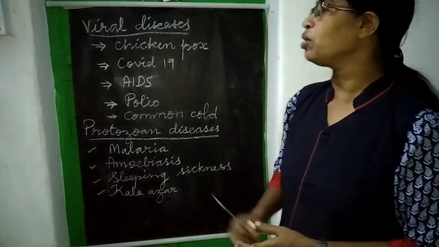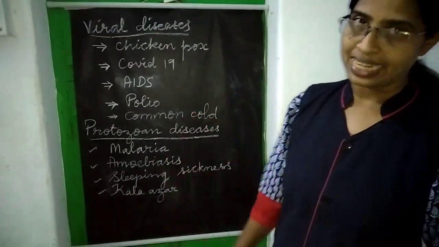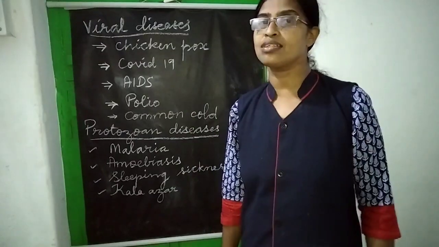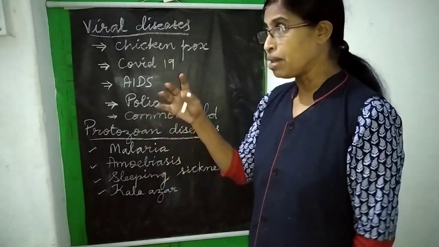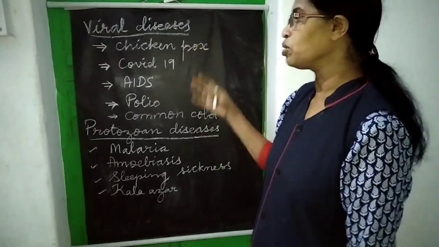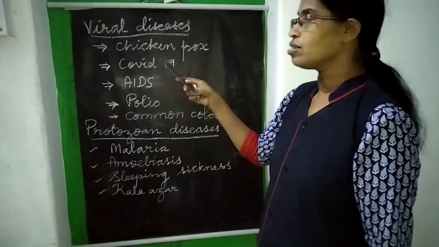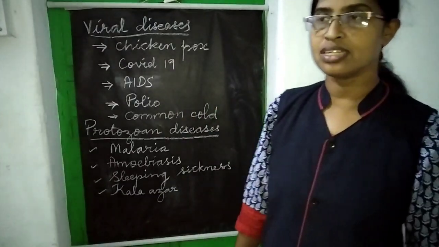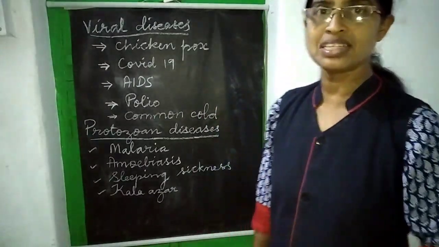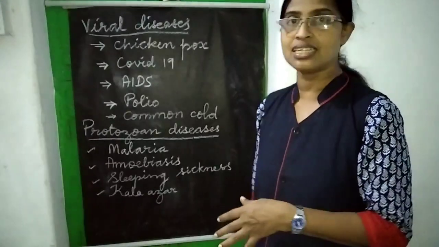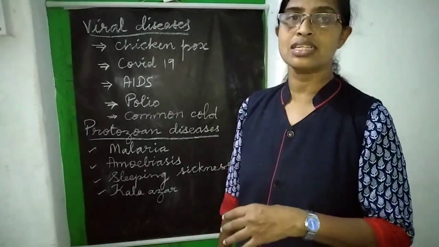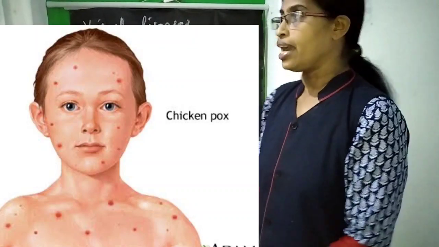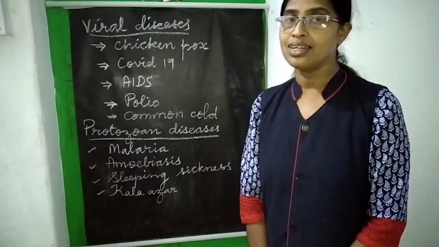Today we are going to see the viral diseases. You know, viruses cause a lot of diseases, and among them we are going to see a few here. First, the viral disease chickenpox. Chickenpox is a very common summer disease. If it is a very hot season, we may get it. Chickenpox is nothing but blisters that appear all through the body, and it is again a viral disease.